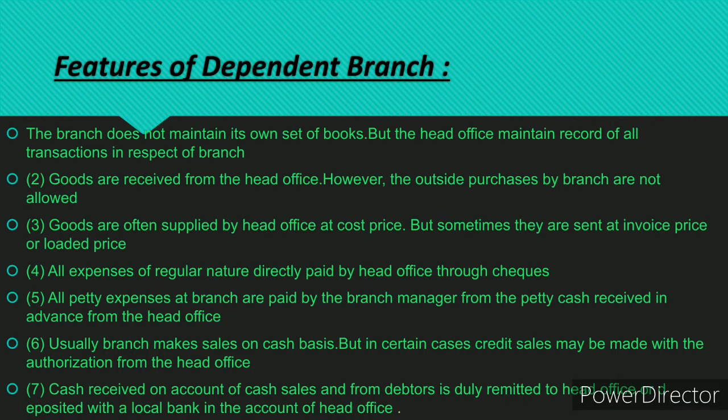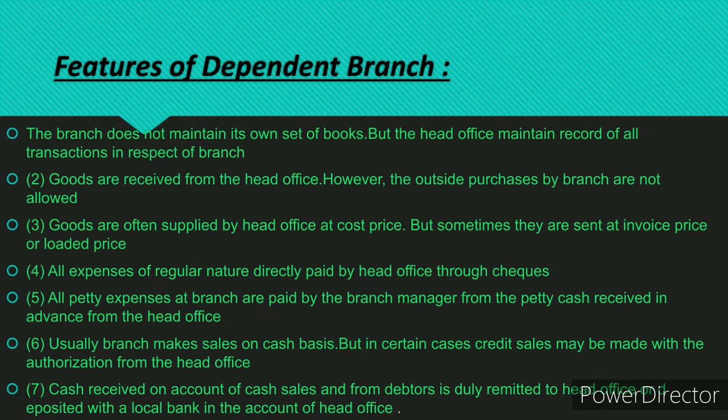Features of dependent branch. First, the branch does not maintain its own set of books, but the head office maintains a record of all transactions in respect of the branch. Second, goods are received from the head office. However, outside purchases by the branch are not allowed. Third, goods are often supplied by head office at cost price, but sometimes they are sent at invoice price or loaded price. Fourth, all expenses of regular nature are directly paid by head office through cheques.